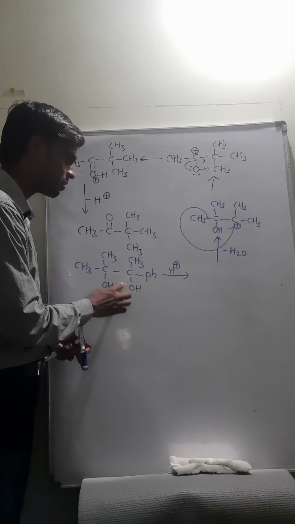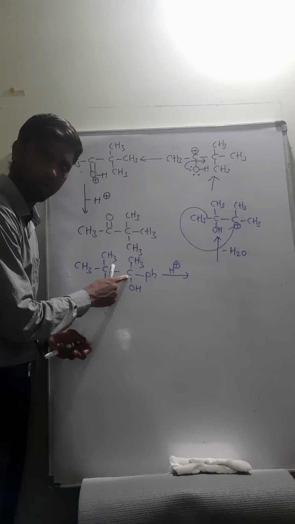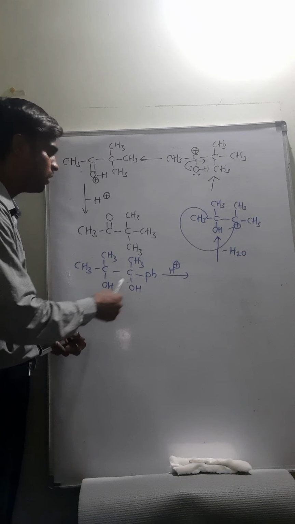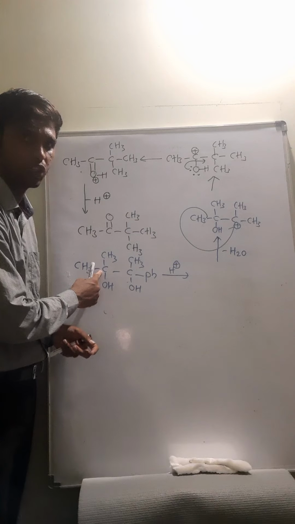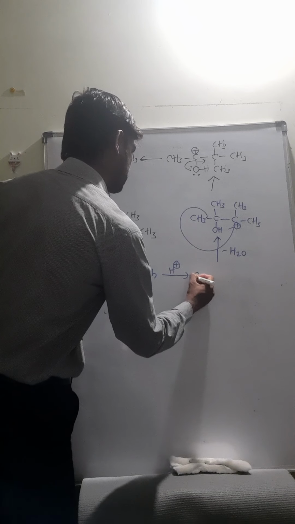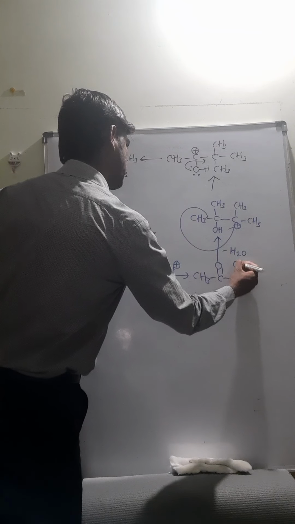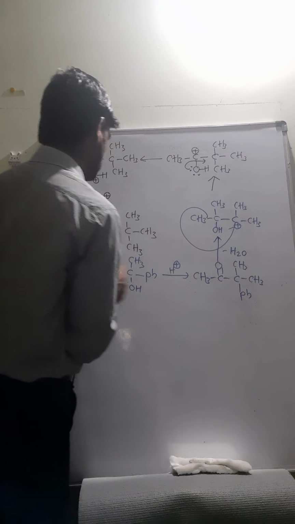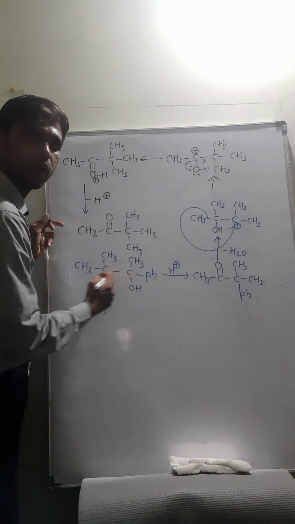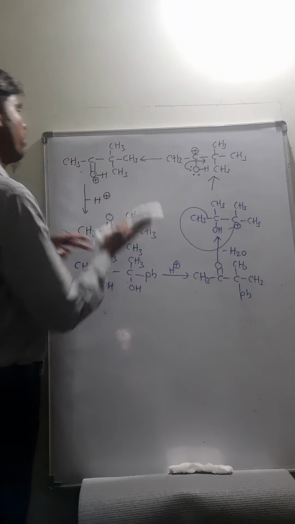So this OH readily undergoes protonation, the carbocation forms at this carbon, then methyl shift takes place, and this carbonyl group is generated. So the product is CH3, C double bond O, C, CH3, CH3, Ph. This is with an unsymmetrical 1,2 diol. Let's see another application of the Pinacol Pinacolone rearrangement.